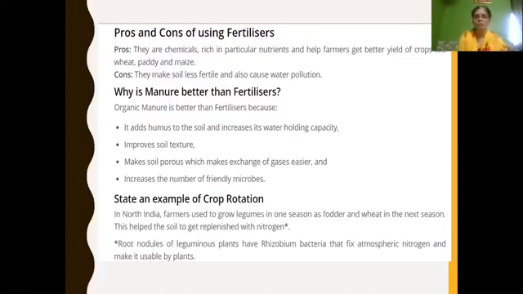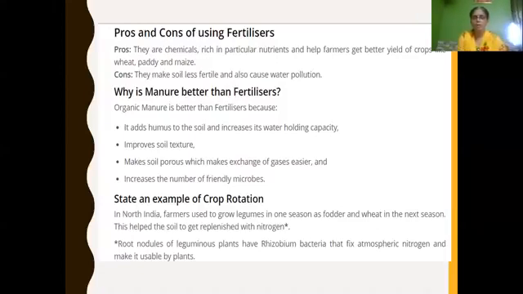Because it adds humus to the soil and it increases the water holding capacity of the soil. It improves soil texture. It makes the soil porous, because of which the exchange of gases will be easier, and also it increases the number of friendly microbes which are present in the soil. So these are all advantages of manure. So it is better than fertilizers.